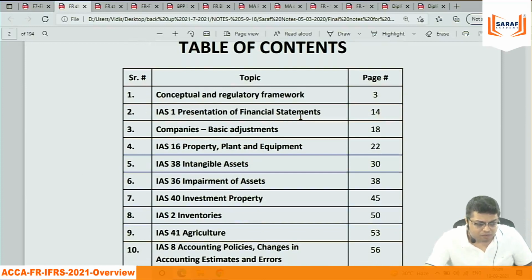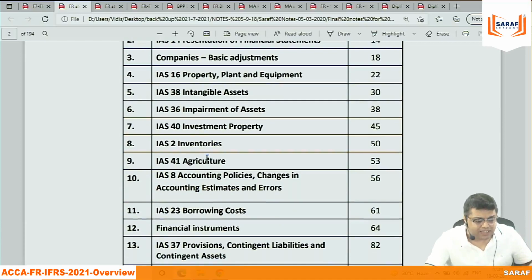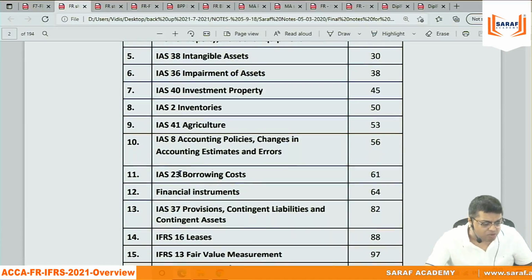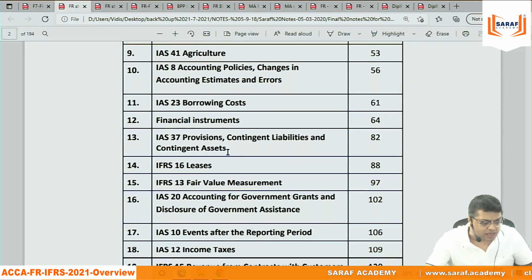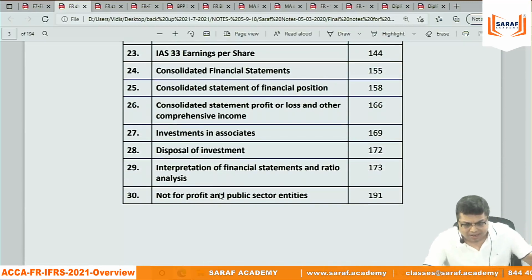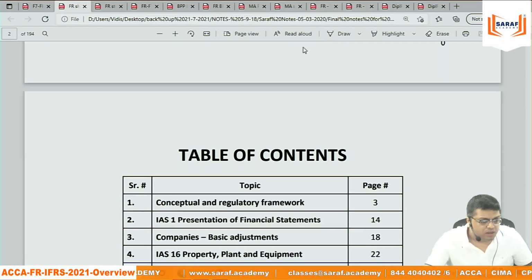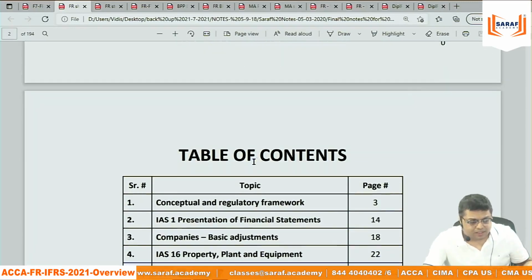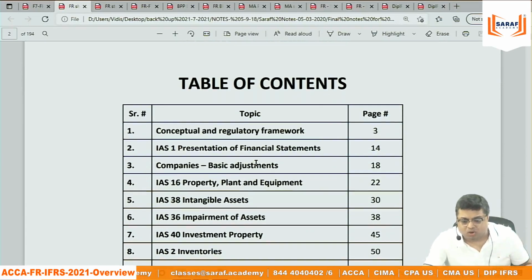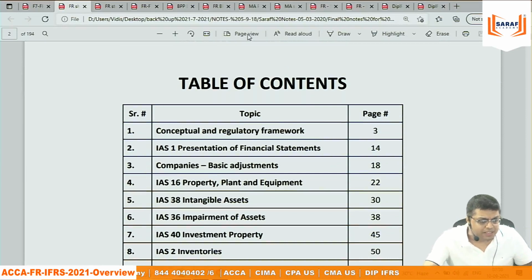Conceptual framework, preparation of financial statements, company's basic adjustments, property, plant, tangible, intangible, impairment, investment, inventories, agriculture, accounting policies, borrowing costs, financial instruments. All IAS, IFRS are there, you can see. Reading this will not help you anything because we have not studied anything. For IFRS, the institute has not given any separate document. For teaching IFRS, there is no separate document shared by the institute.